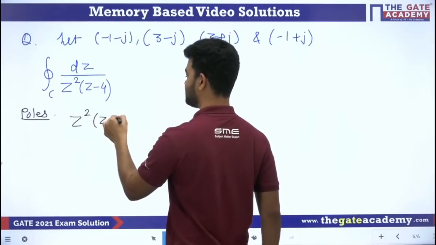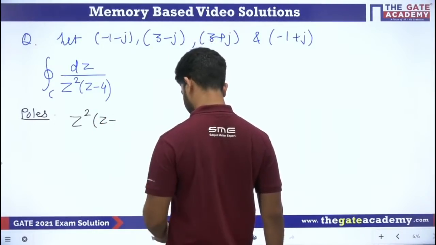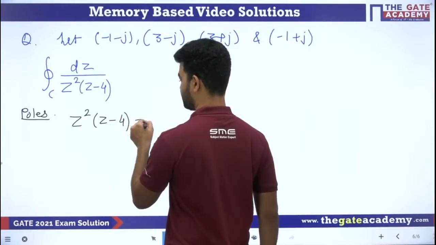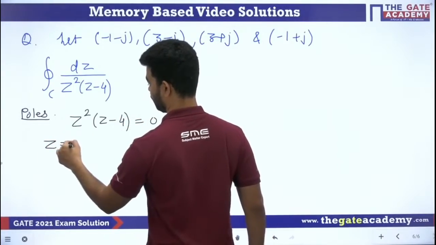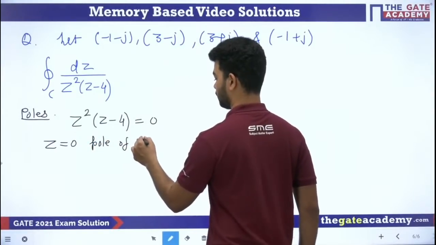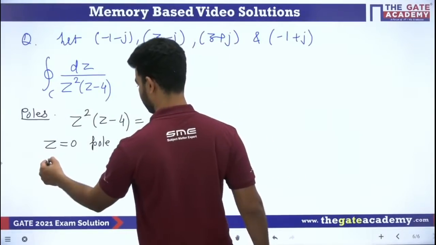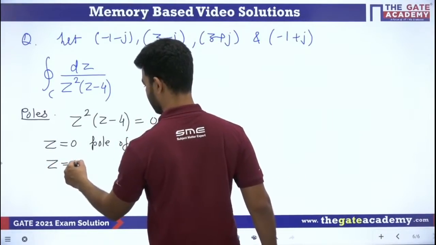We can directly say that z is equal to 0 is a pole of order 2, right? Because there is a power 2, multiplicity is 2, and z is equal to 4 is a simple pole.